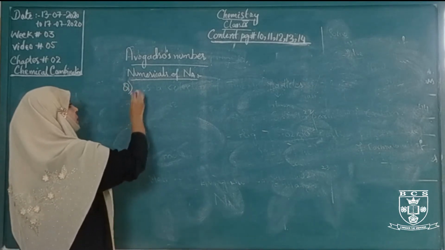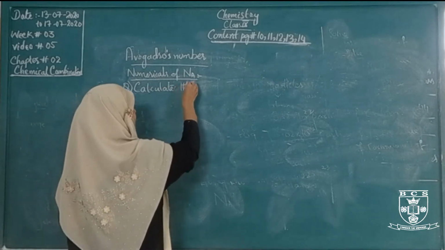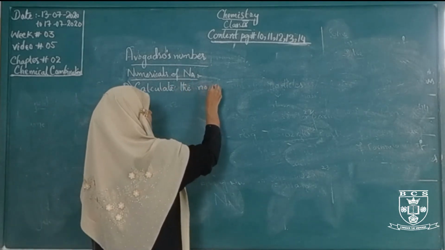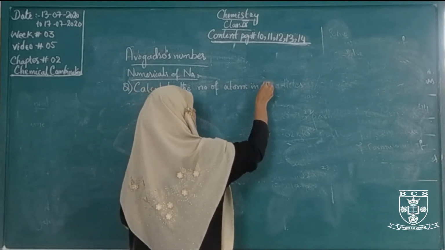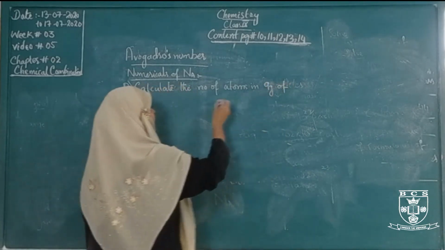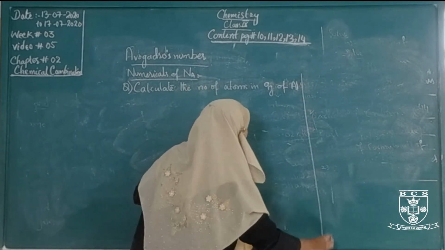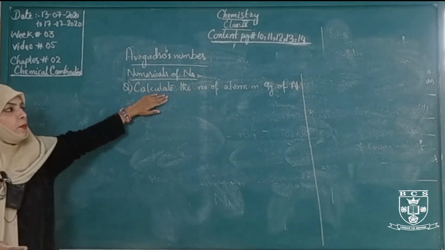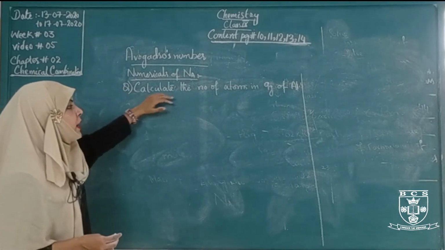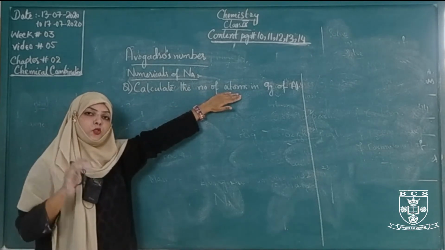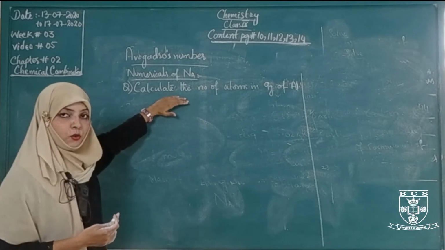We have the first problem: calculate the number of atoms in 9 gram of aluminium. If we have to find the number of atoms, number of molecules, mass of atoms, or mass of molecules, in this situation we will apply the formula of Avogadro's number.